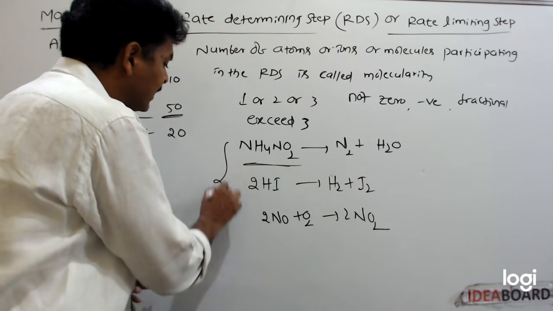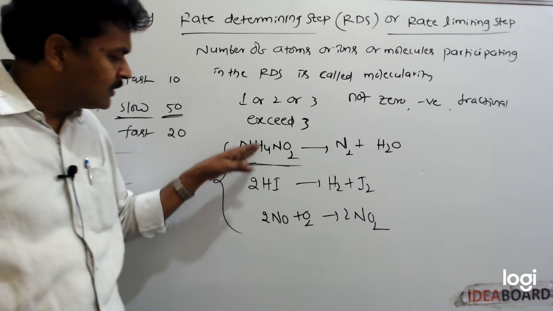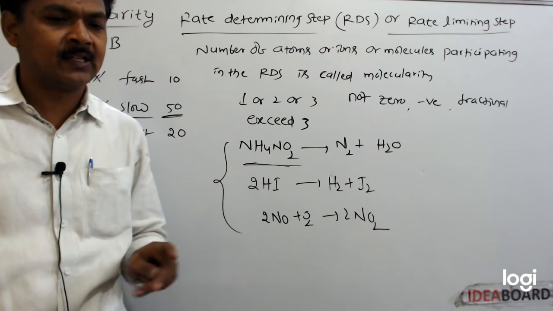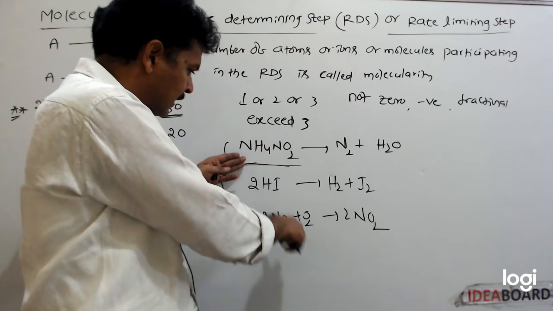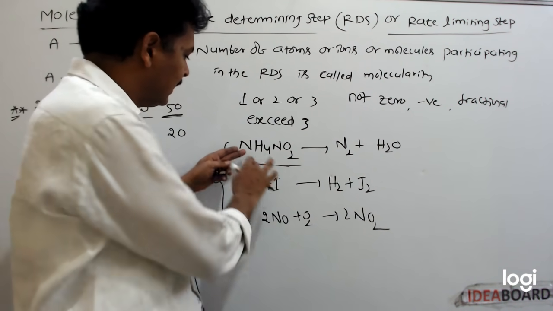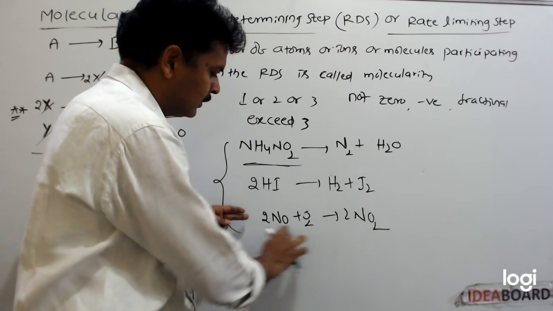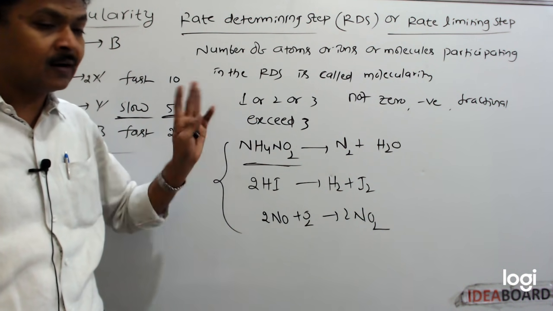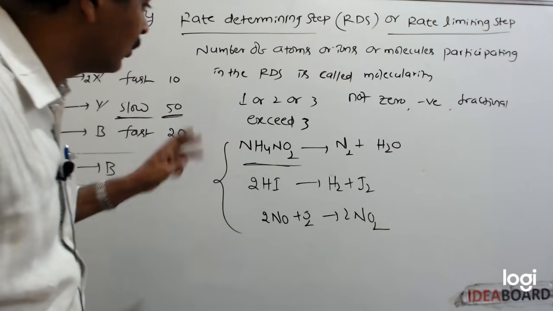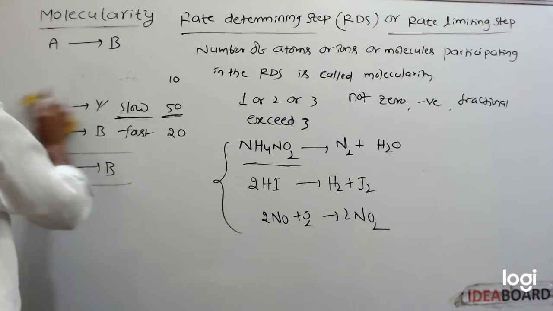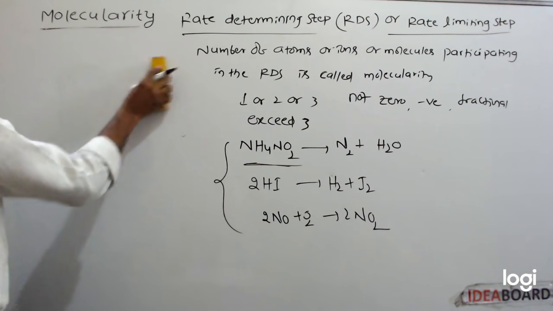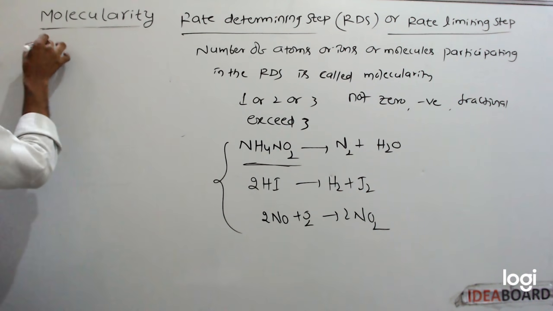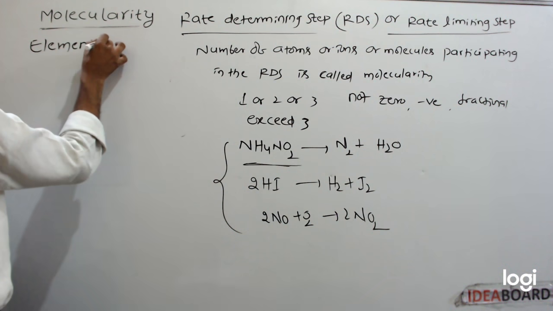All these three are elementary reactions only. It is meant only for elementary reactions. That's why I am telling this molecularity is 1, 2, 3. If we take complex reactions, we cannot tell directly without knowing the mechanism. So I'll give some examples.